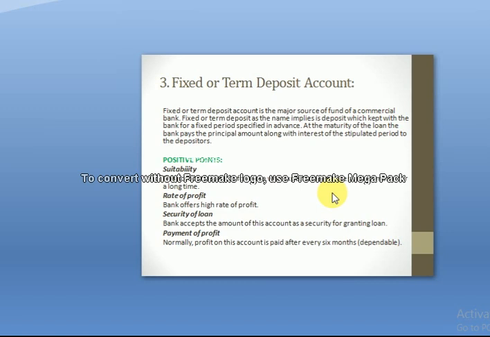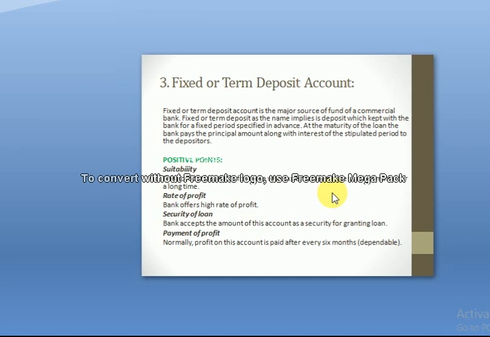So fixed or term deposit, as its name indicates, dear students, means that when you want to open a fixed account, you will fix money for a fixed period of time. Like you have 1 lakh AFN, you want to fix it for 1 year.